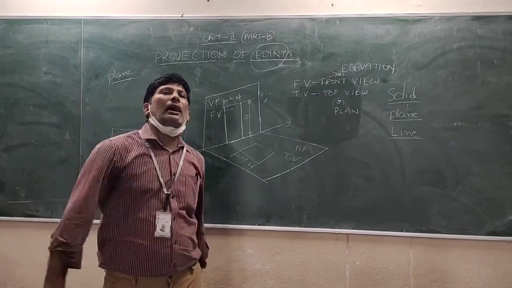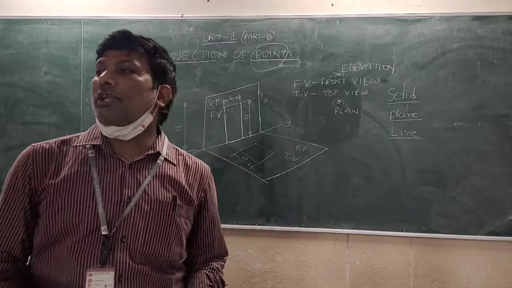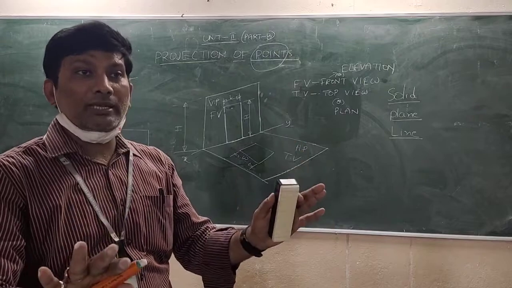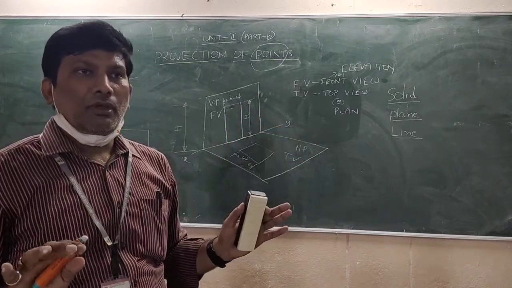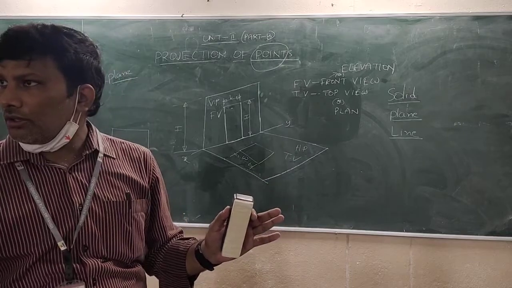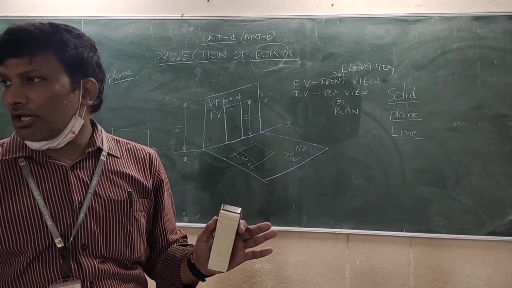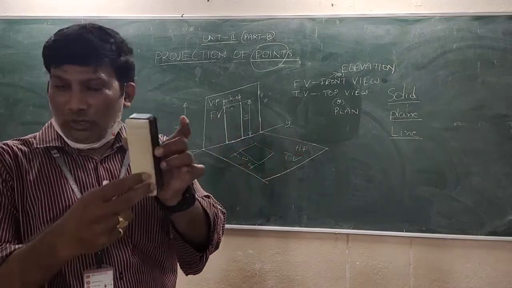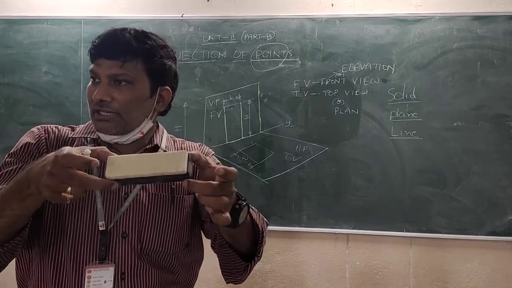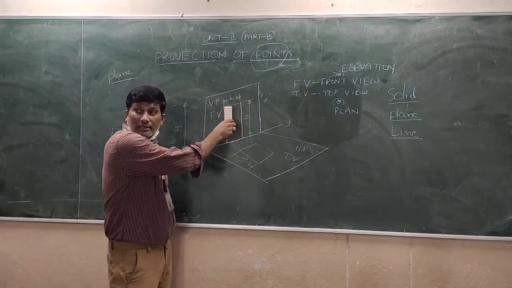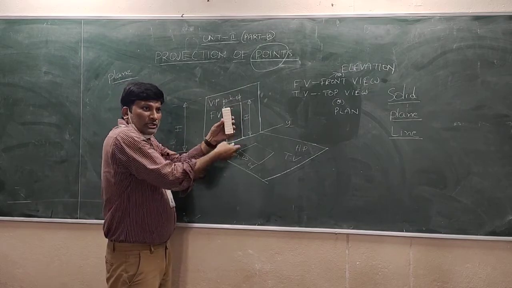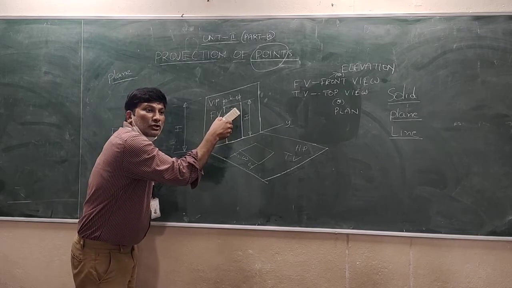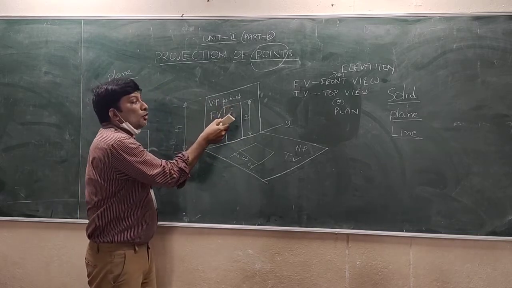Sir, what will happen in the upcoming chapters? In the third unit, I want to project a line. That is your third unit, completely projection of line. Only a line, sir, vertical line or horizontal line? Not only that, vertical line, horizontal line, inclined to both the planes. Vertical line we will discuss, horizontal line we will discuss. A vertical line I can project, a horizontal line I can project, a line inclined to any one plane that also I can project, and a line inclined to both the planes that also.